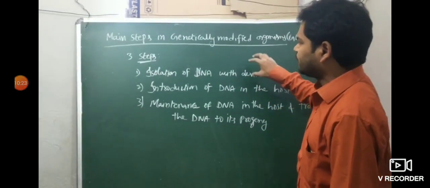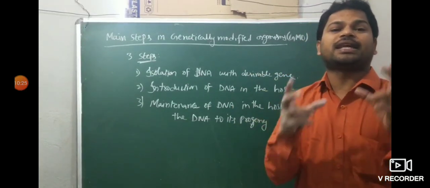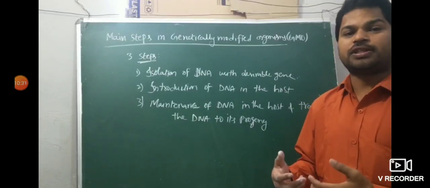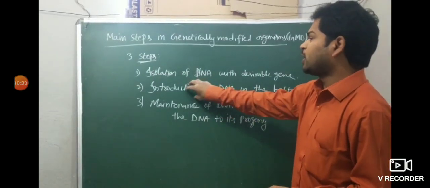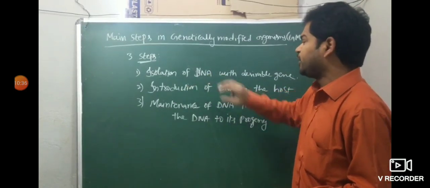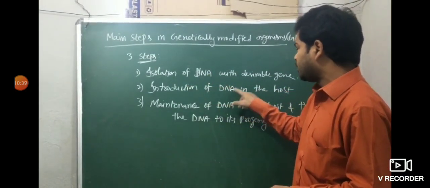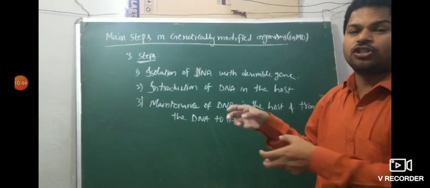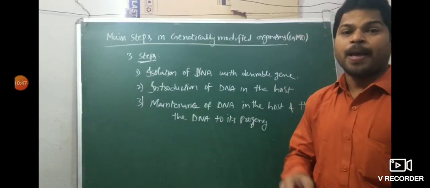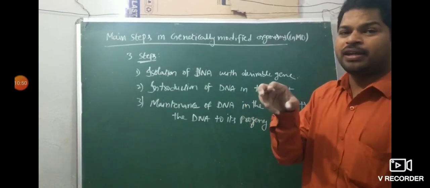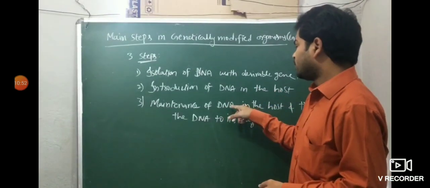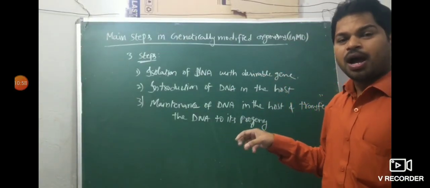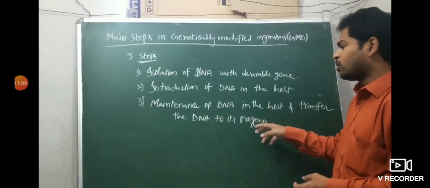The first step, isolation of DNA with the desirable genes. Desirable means wanted character. Then introduction of identified DNA in the host organism. Whatever had been identified in the previous step, that DNA is introduced into the host organism. Maintenance of the identified DNA in the host organism, and transfer of the DNA to its progeny.